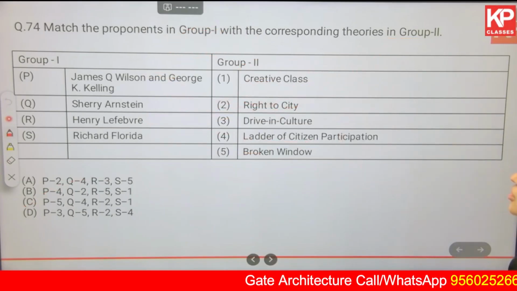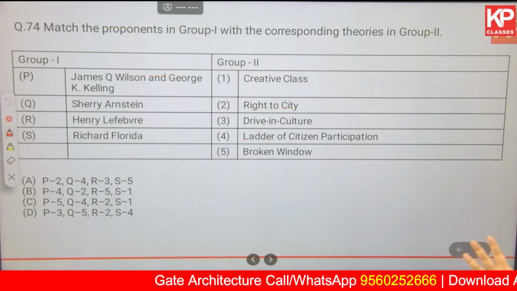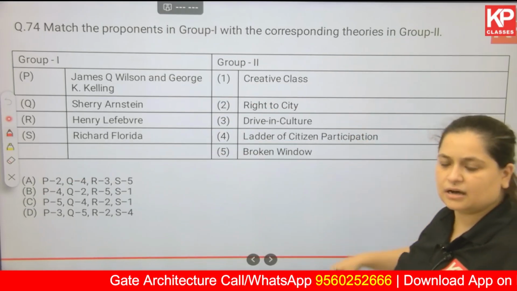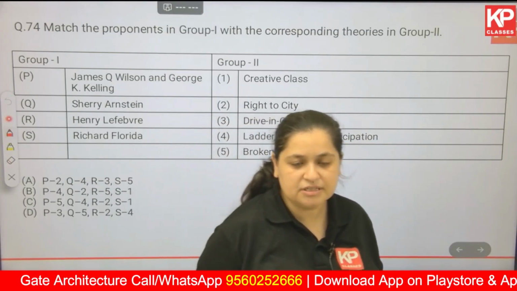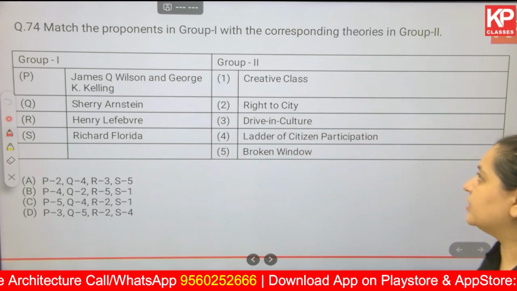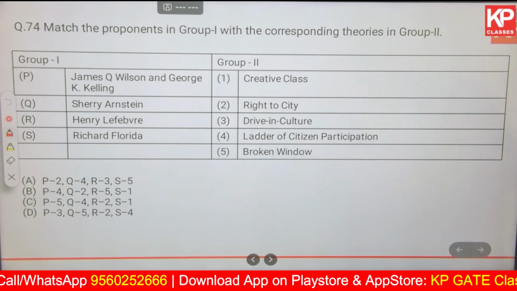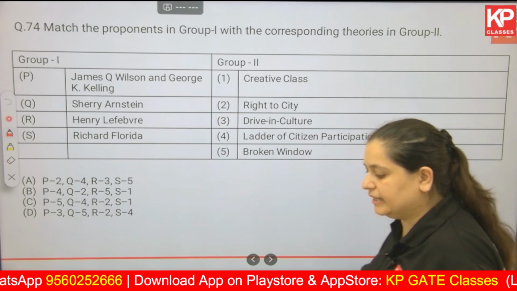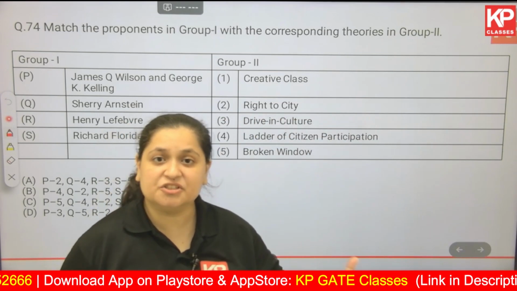Next, match the proponents in group 1 with the corresponding theories in group 2. These theories are not very common and have not been frequently asked in examinations, so let's try to understand each one in detail. First of all, creative class. What is creative class? Creative class is basically artists, architects, engineers.